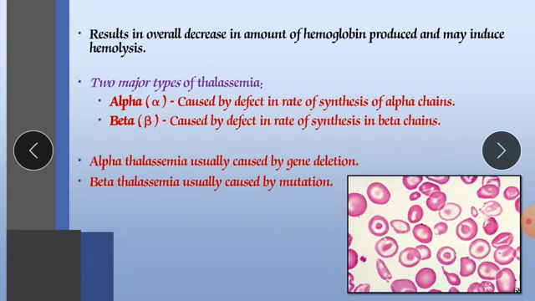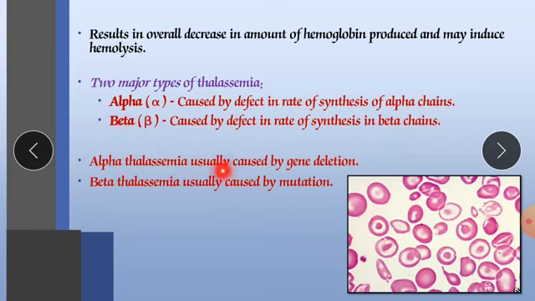There are two types of thalassemia, alpha and beta. Alpha is caused by a defect in the rate of synthesis of alpha chains. Globin is a protein molecule, and due to the defect there is a problem in the production of alpha chains, because we require both alpha and beta globin molecules to produce hemoglobin. Beta is caused by a defect in the rate of synthesis of beta chains. So sometimes the defect is in the alpha chains, sometimes in the beta chains of globin.